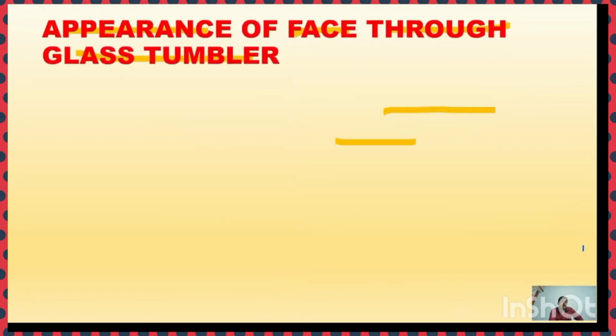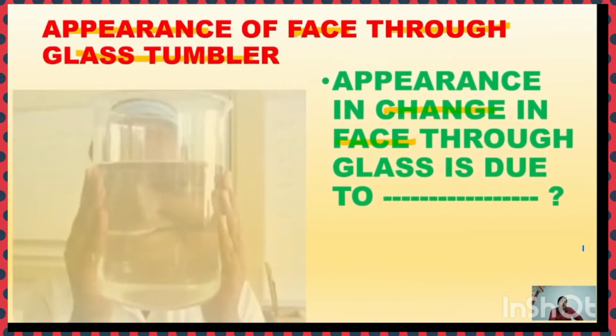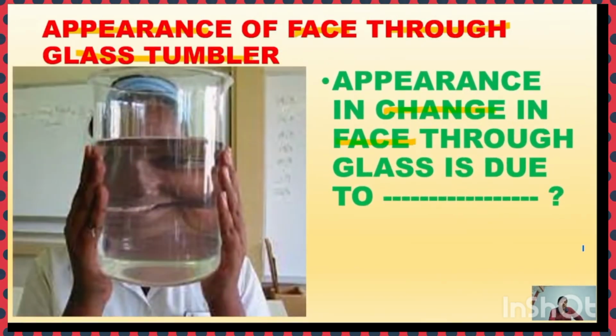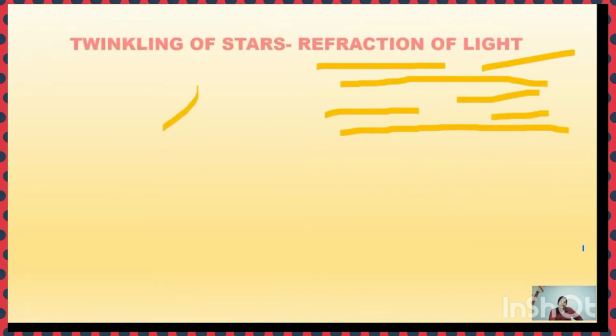And the appearance of the face through a glass tumbler. When you see your face through a glass tumbler, there is a change in the appearance of your face. How does your face look? Have you observed? This blurring of the face is due to the refraction of light, right?